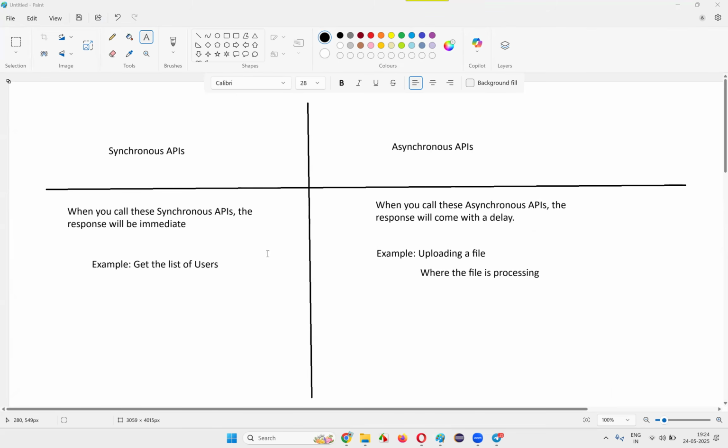In interviews, this kind of question may come, guys. You should also be aware of the different types of APIs and all those things. You should be able to categorize APIs in different aspects. So synchronous APIs and asynchronous APIs, you should know. Okay, fine.